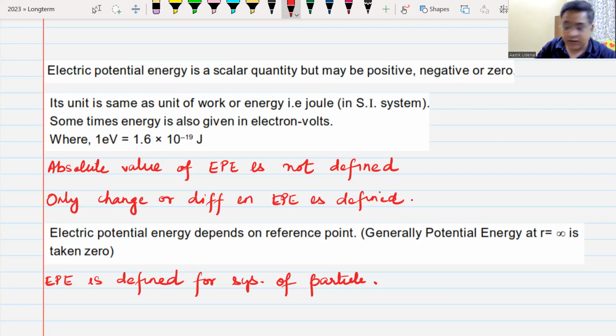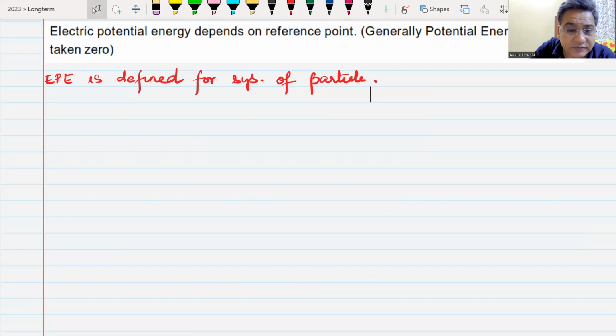Now, this electrostatic potential energy for a system of charges can be defined in two different ways.